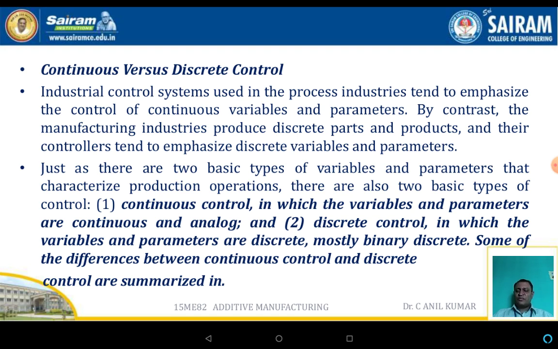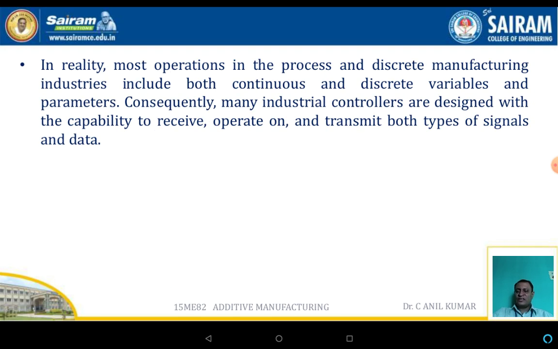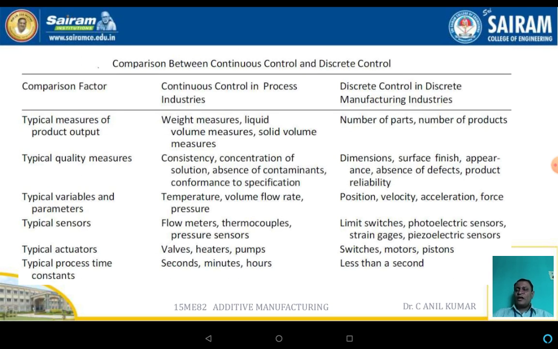There are two basic types of control systems: one in which the variables as well as the parameters are continuous and analog, and discrete control, in which the variables as well as the parameters are discrete, mostly binary. Some of the differences between continuous as well as discrete control systems are summarized in the further slides. Now the comparison between the continuous control systems as well as the discrete control systems.